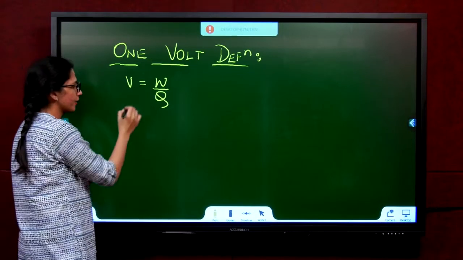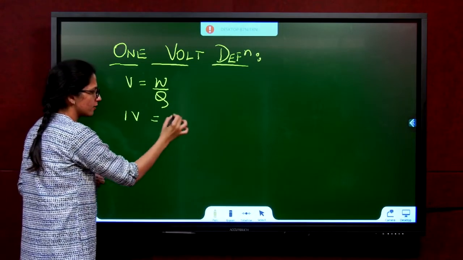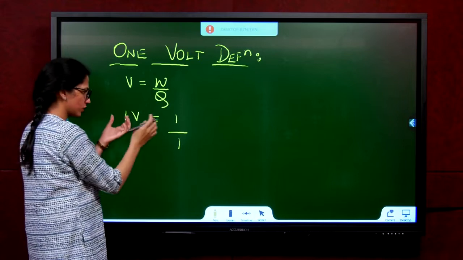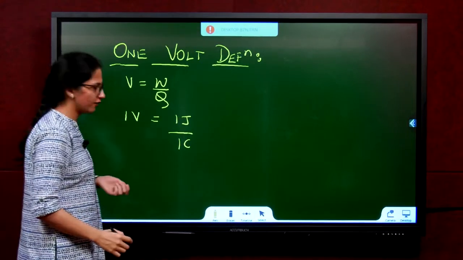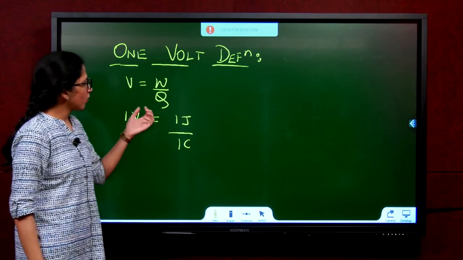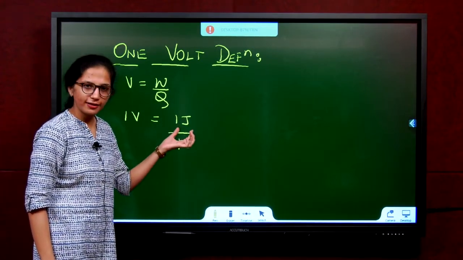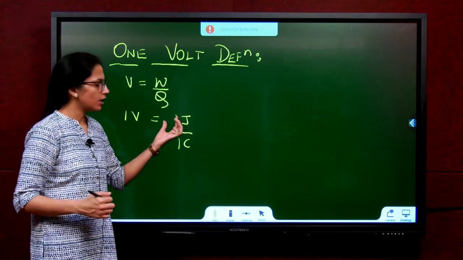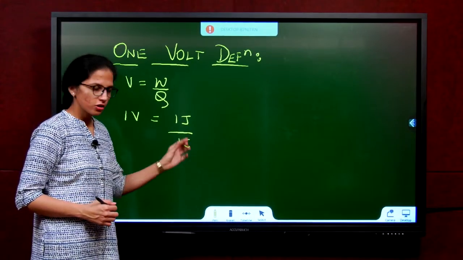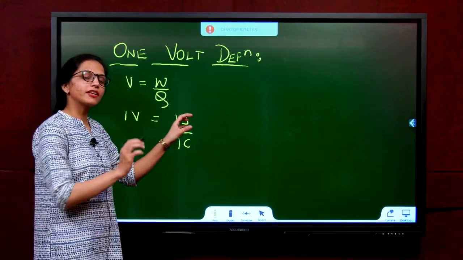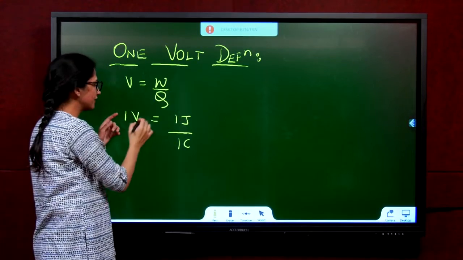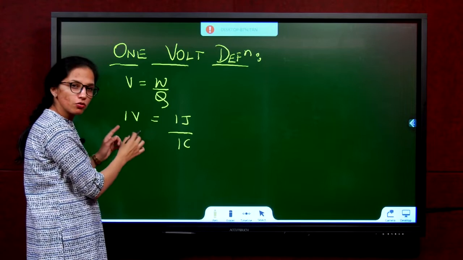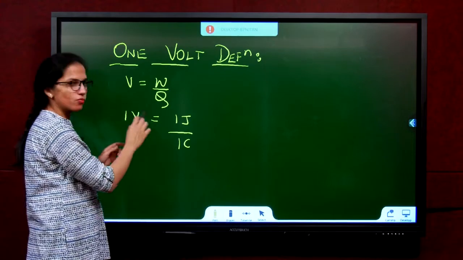Now let us see the definition of 1 volt. Carefully see, if I make this 1, 1, 1 equal, so this is 1 volt, 1 joule, 1 coulomb. When 1 joule of work is done in moving a unit positive charge from one point of an electric circuit to another, then the potential difference between the 2 points is 1 volt.